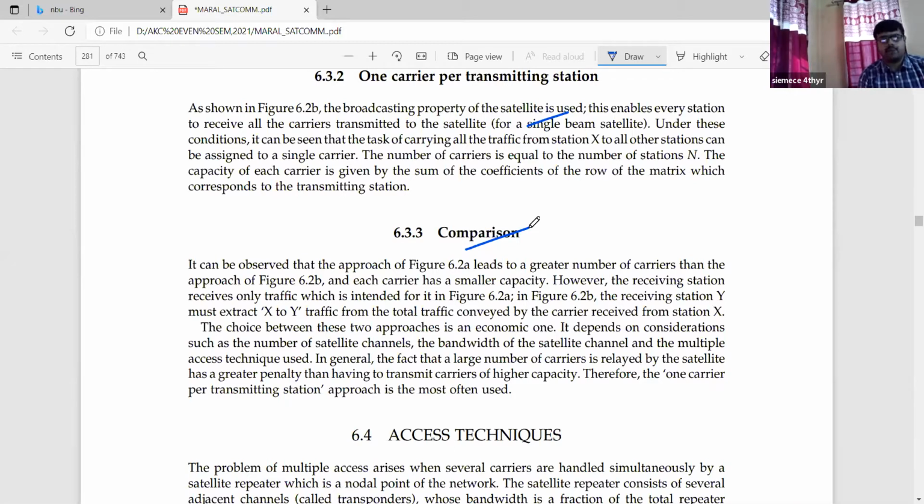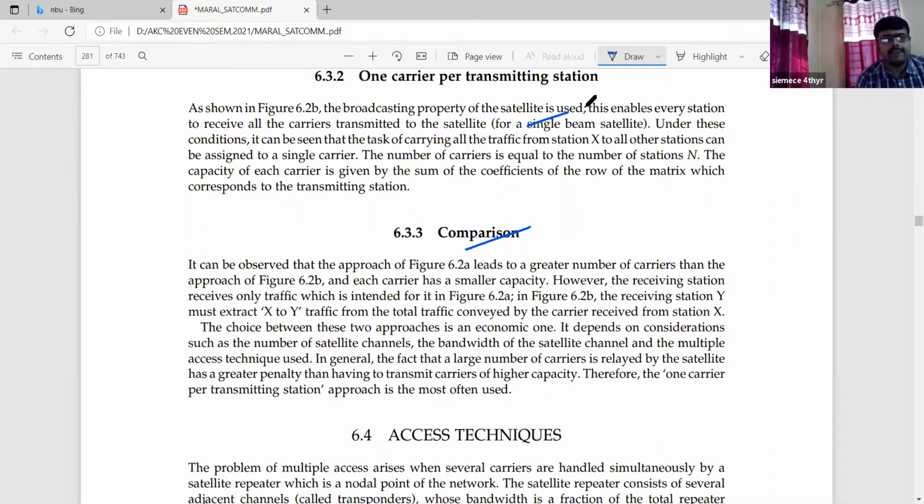Observe that the approach of figure 6.2a leads to a greater number of carriers than the approach of figure 6.2b, and each carrier has a smaller capacity. So each individual carrier has a small amount of capacity. However, the receiving station receives only traffic which is intended for it in figure 6.2a. In figure 6.2b, the receiving station Y must extract X to Y traffic from the total traffic conveyed by the carrier received from station X.